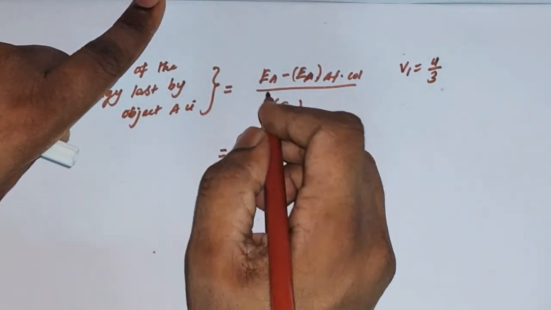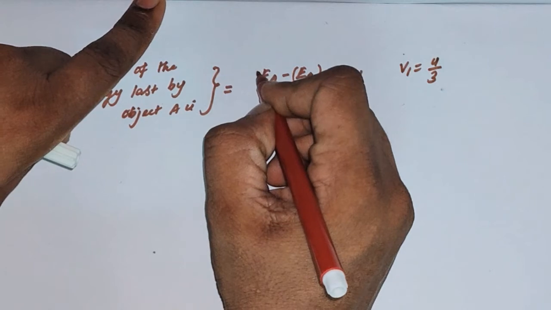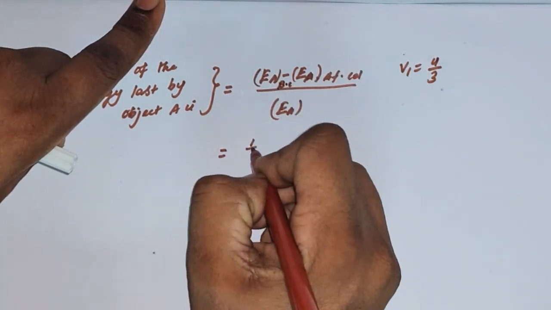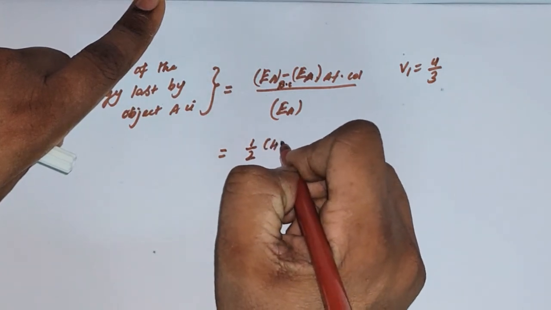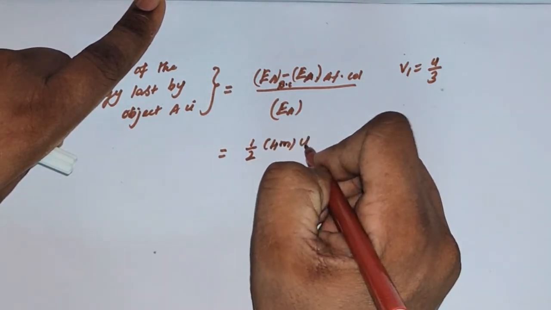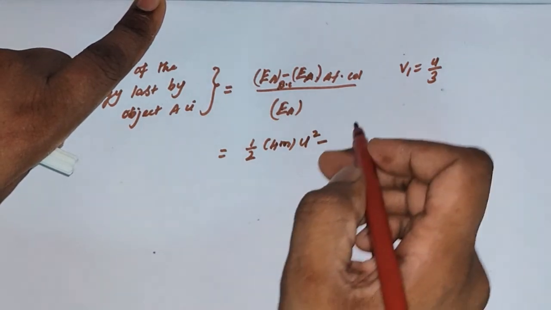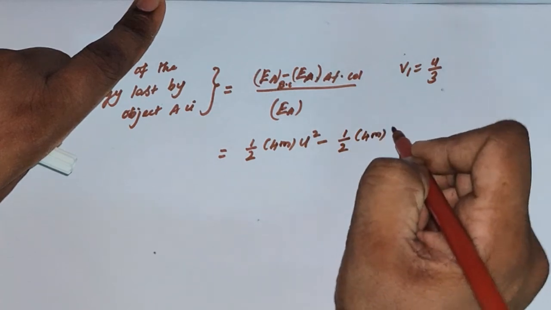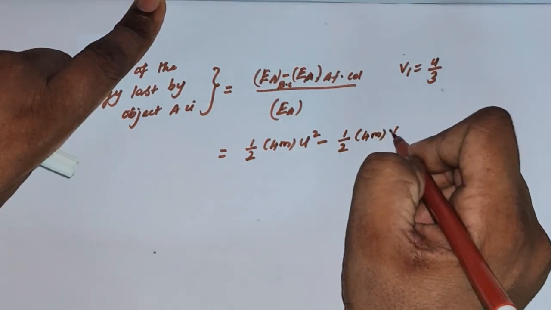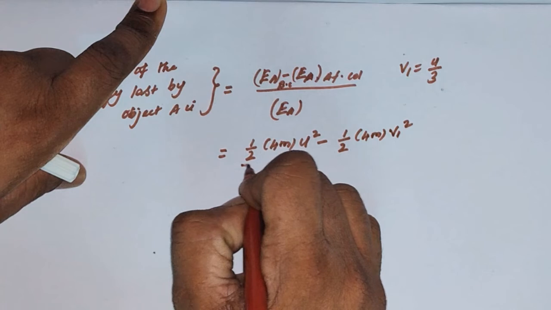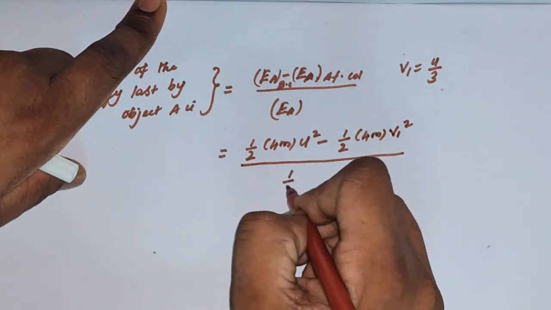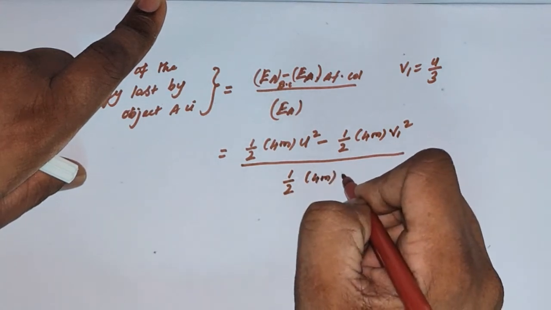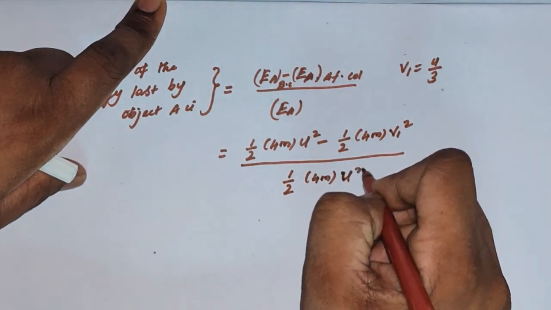In general, the energy of the object before collision is one half of the mass of the object, that is 4m, times the velocity square. This is before the collision, minus after the collision, again one half of m v1 square. This is after the collision, divided by the initial energy of the object A, which is one half of the mass times u square.